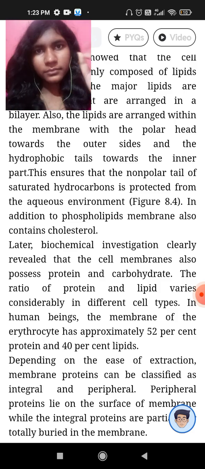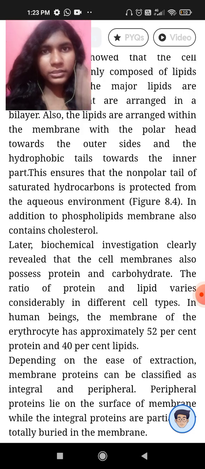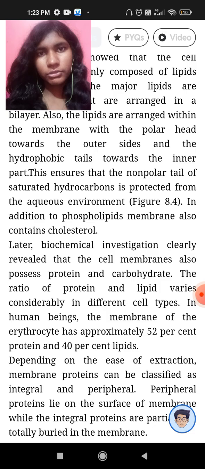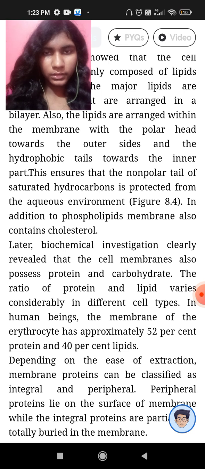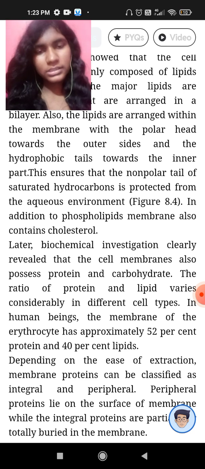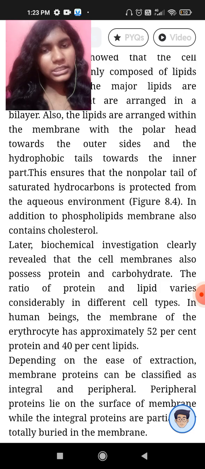Some are present as channels for the transport of substances. Some cholesterols are also present in the membrane.